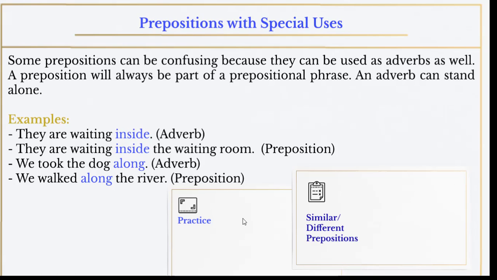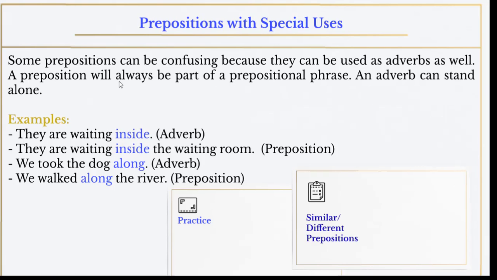Now here we have some prepositions with special uses. Some prepositions can be confusing, okay, because they can be used as adverbs as well, right? Now, how are we going to differentiate between an adverb and a preposition in a sentence? Because as I said, some prepositions can be used as adverbs. This is the difference. A preposition will always be part of a prepositional phrase. This is very important. I want you to remember this. This is how we are going to differentiate between a preposition and an adverb.